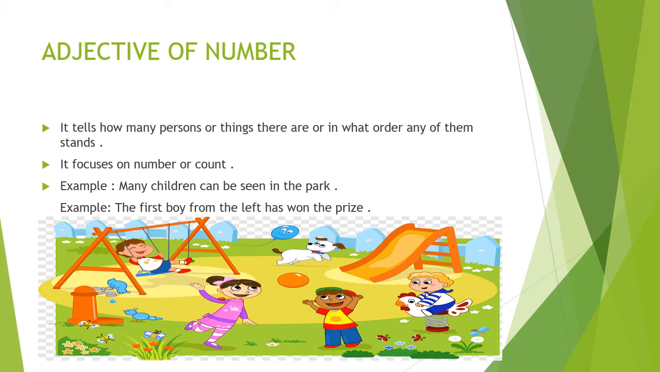So adjective of number tells us how many persons or things there are, or in what order any of them stands. It focuses on count or number. When I say many children can be seen in the park, here you can see in the picture many children. So many is the word for adjective of number. Next, the first boy from the left has won the prize. What is the adjective of number here? First, F-I-R-S-T, first is the word.